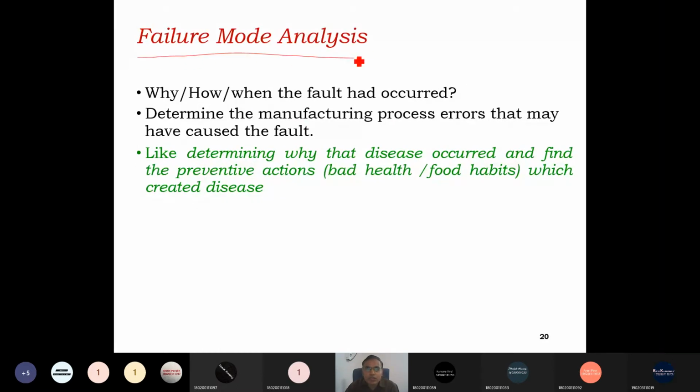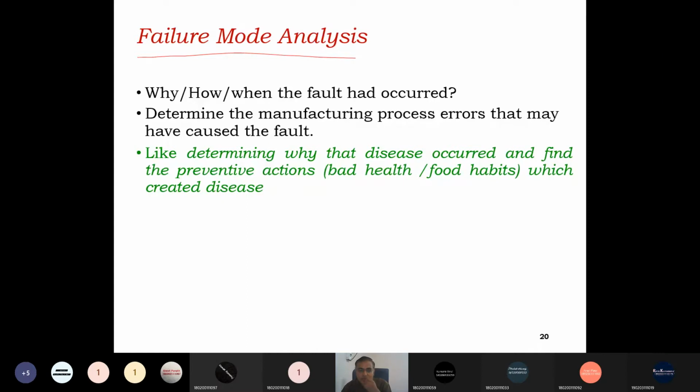Failure mode analysis: why, how, and when the fault occurred. We have to analyze the failure: why the fault occurred, how the fault occurred, and when the fault occurred. If you do that analysis, it is called a failure mode analysis. Determine the manufacturing process error that may have caused the fault. Through the failure mode analysis, we can find where the exact process error is that introduced the fault in that